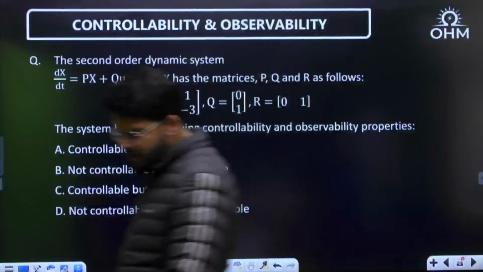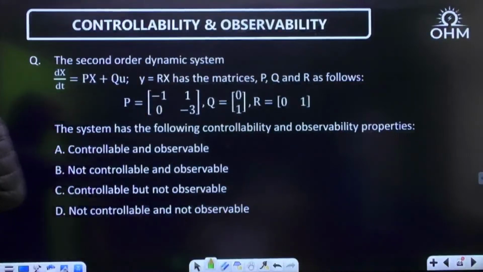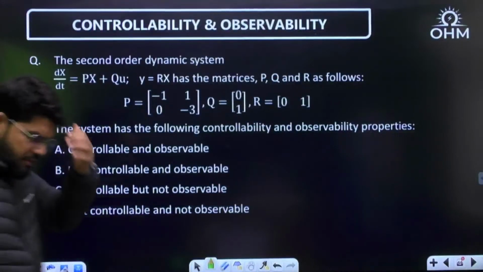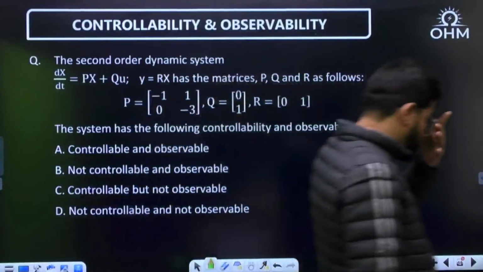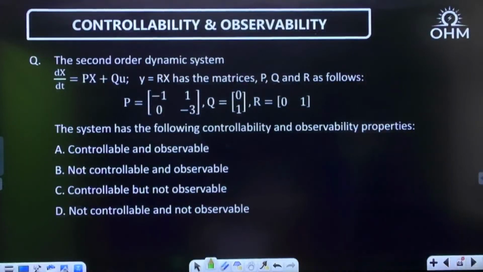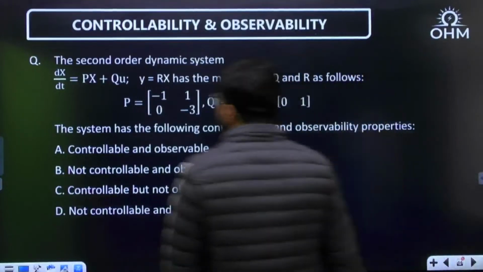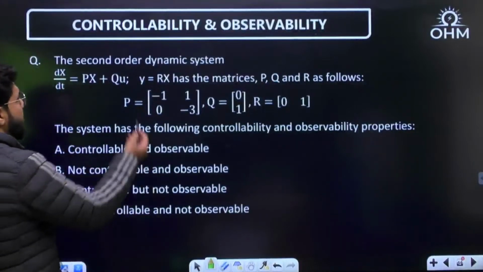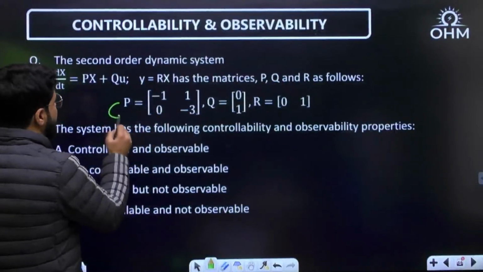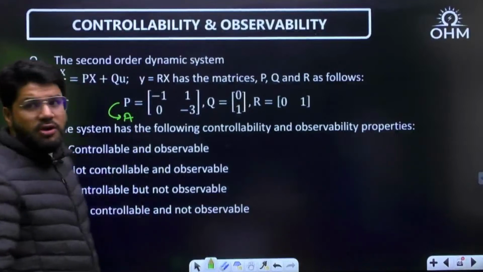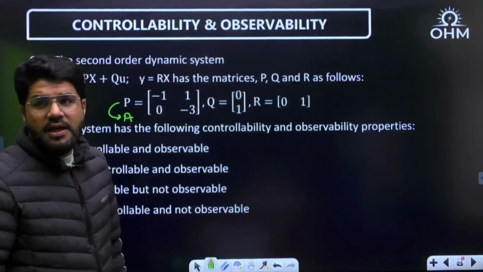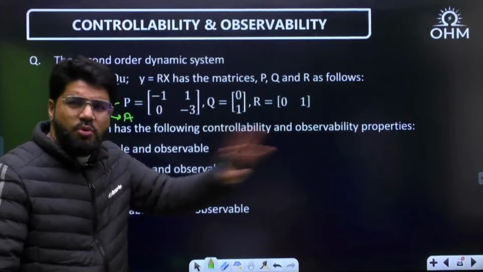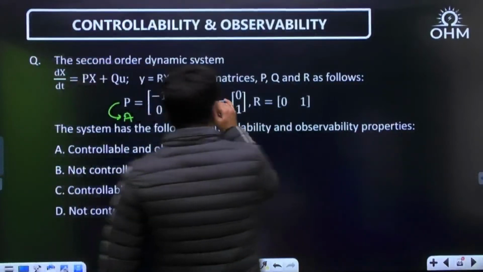What about this question, dear? The second order dynamic system is given to you. d/dt of x is equal to Px plus Qu, like Ax plus Bu. Here the matrices are P and Q. P is just like the A matrix. Now see, dear, what type of matrix once again? Kalman's is applicable for all types. That is the most generic test for controllability and observability.